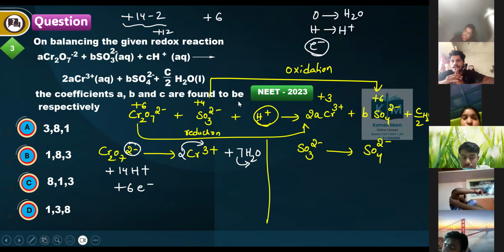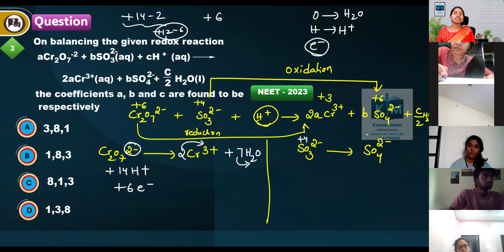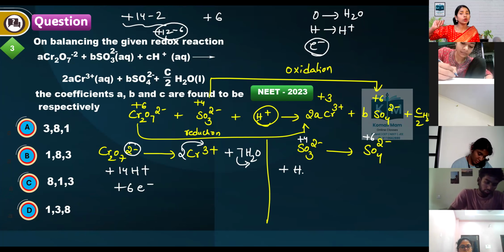Now plus 12 minus 6 is plus 6. Charge is balanced. Now see this side. It is plus 4. It is plus 6. Oxidation is happening. Then how many oxygens are there here? 3, here 4. So for 1 oxygen balance, 1 water you have to add.